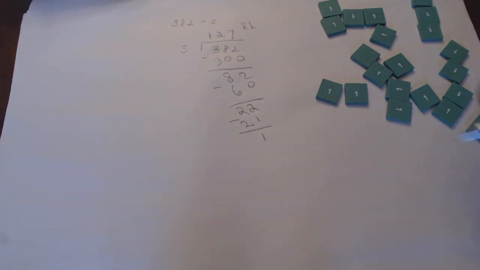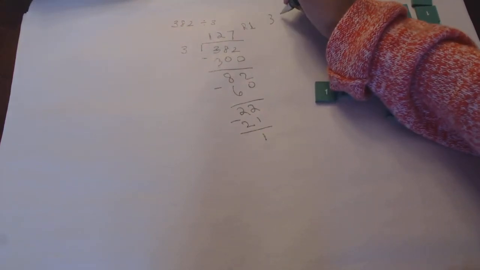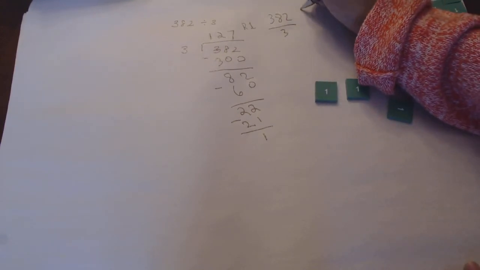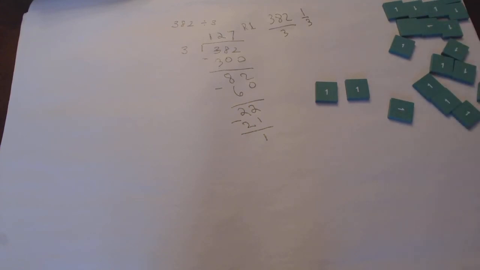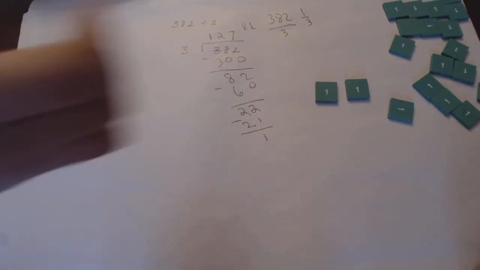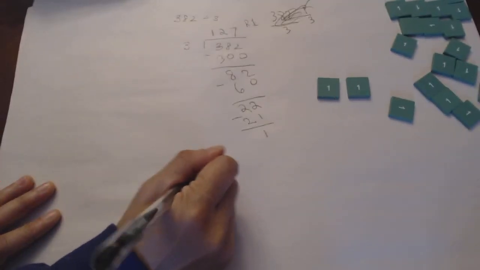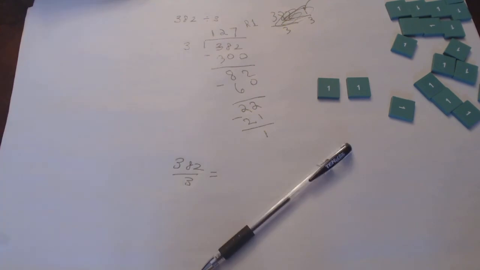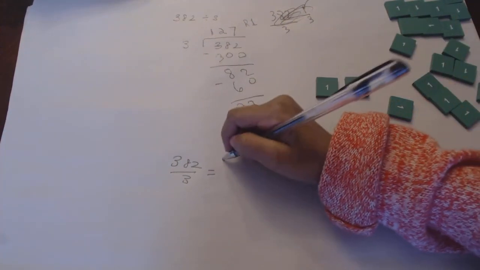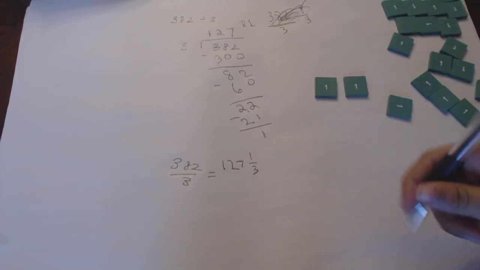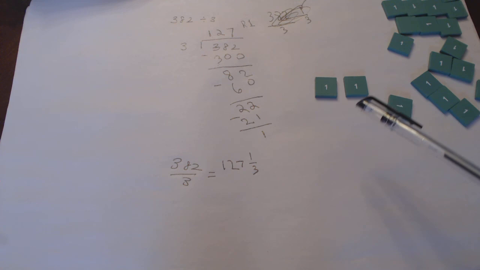So another way to write your answer is 382 over 3 is equal to 127 and 1/3, because it's 1 out of the 3 you needed. No, I don't think you have that correct. I think you want to put 382 over 3 is equal to... No, 127. 127 and 1/3. Right. And that's another way to express your answer for long division. Correct. Very good.